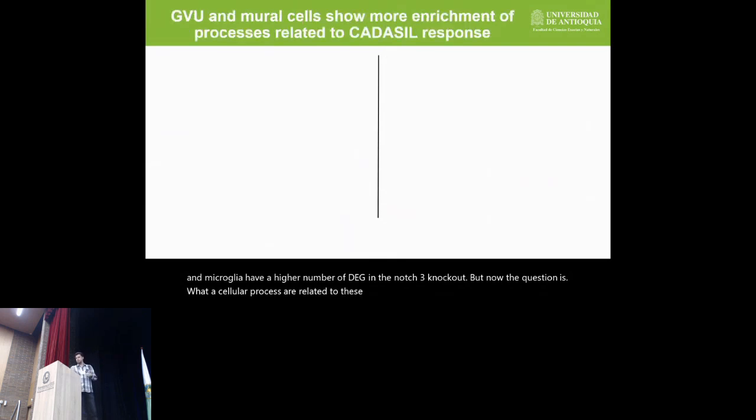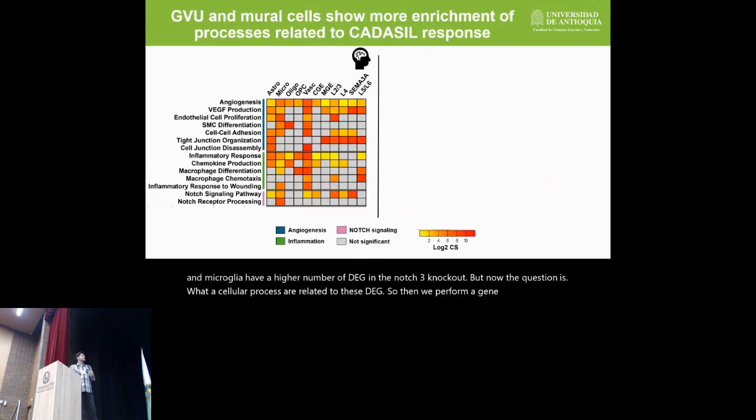So then we performed a gene ontology analysis, first for humans, and we found processes related to angiogenesis, inflammation, and Notch signaling that were enriched in cell populations such as astrocytes, microglia, and vascular cell types.